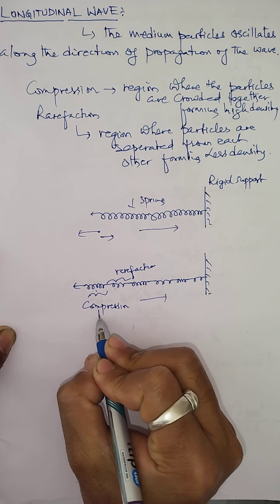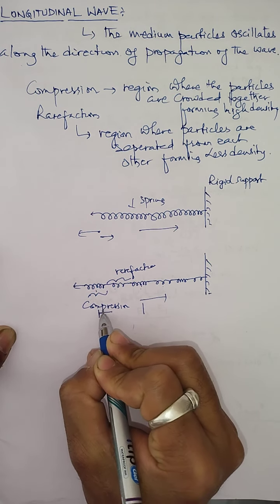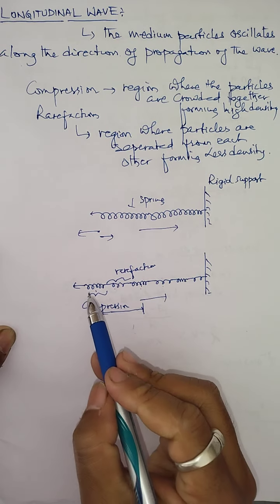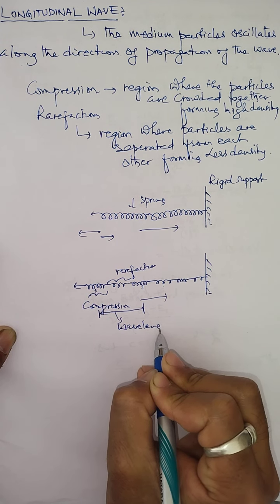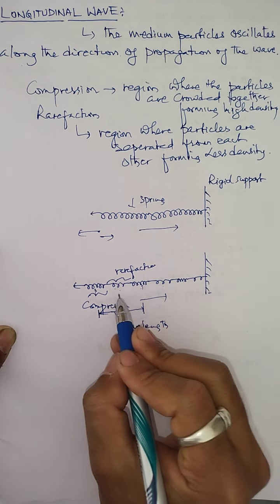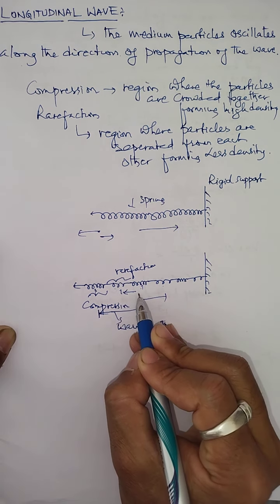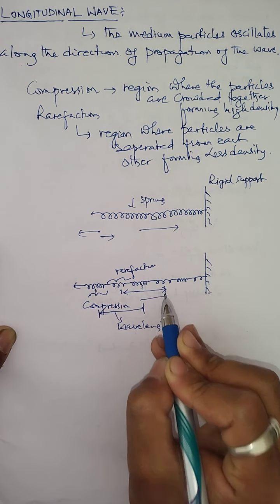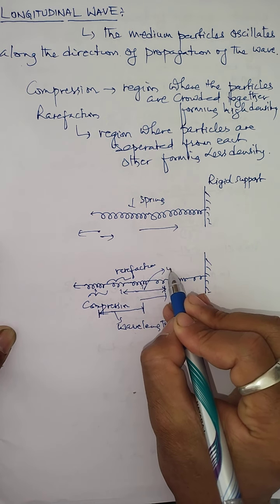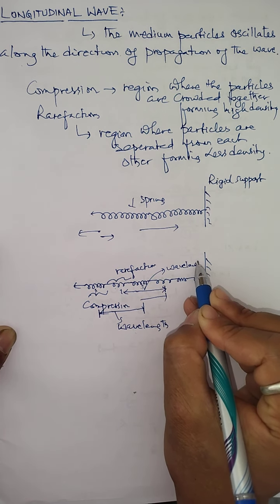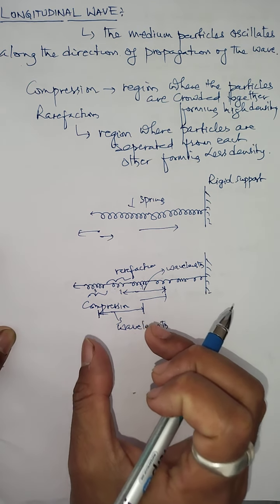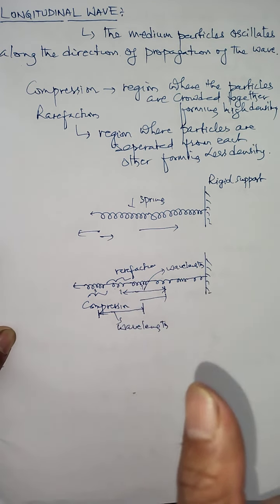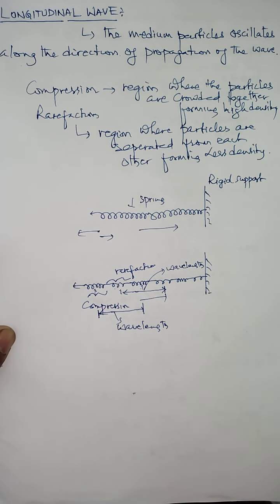This is the center of a compression, and this is also the center of a compression. The distance between the centers of consecutive compressions is simply called the wavelength. Similarly, this is a rarefaction, and this is another rarefaction. If you measure the distance between the centers of consecutive rarefactions, this distance is also called the wavelength. So children, remember this: in a longitudinal wave, we measure the wavelength as the distance from the center of a compression to the consecutive compression or consecutive rarefaction. And such a type of wave is called a longitudinal wave.